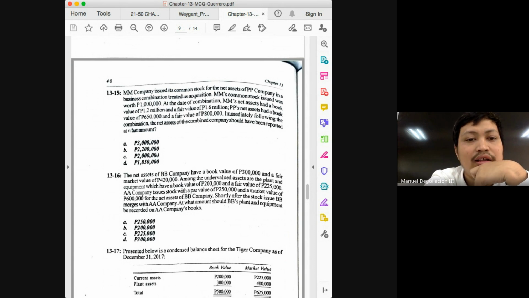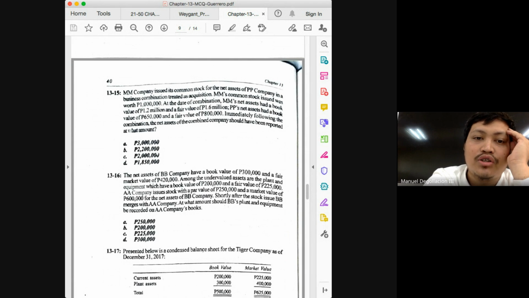Okay? Very easy to change the answer to these kind of problems. Now, there are several things I want you to be careful of, class. In case you're asked for total assets, you have to take note of cash payments, correct? But here, is any part of the consideration paid in cash? No, the consideration is paid through the issuance of shares.